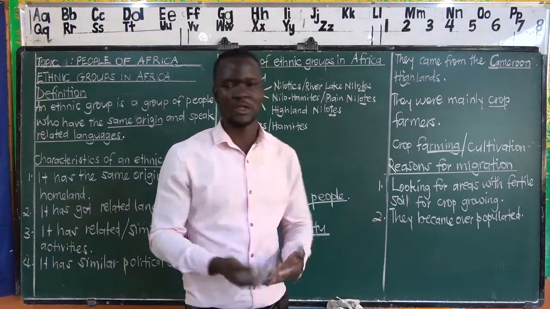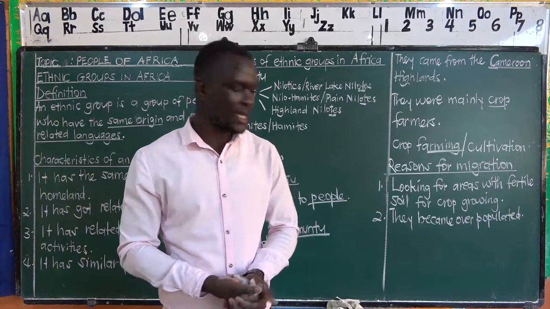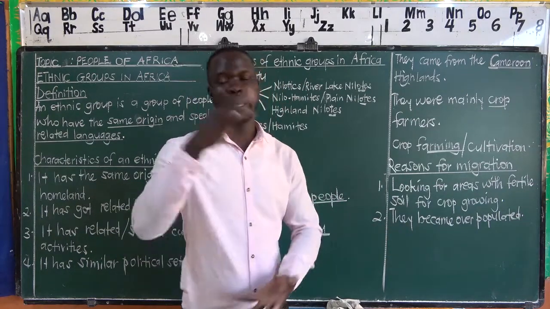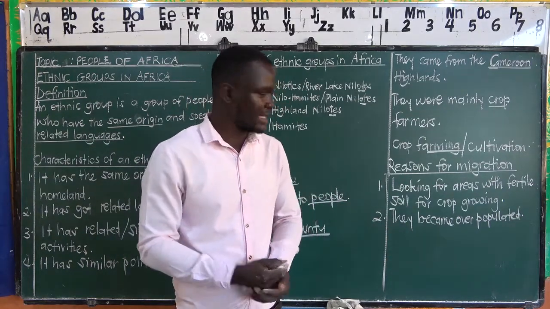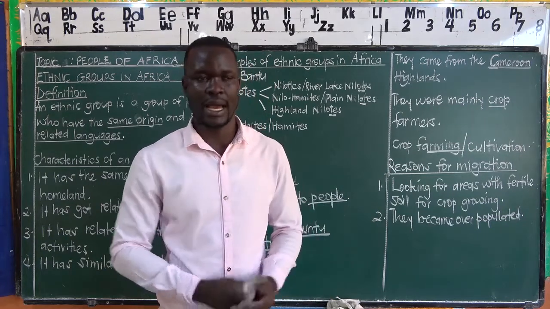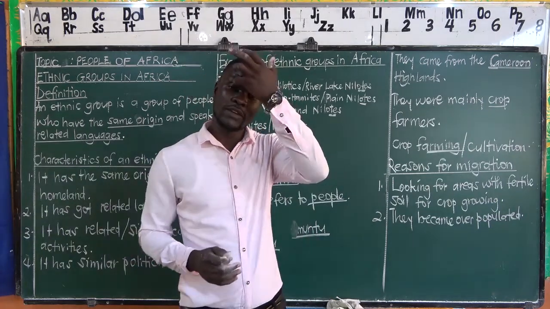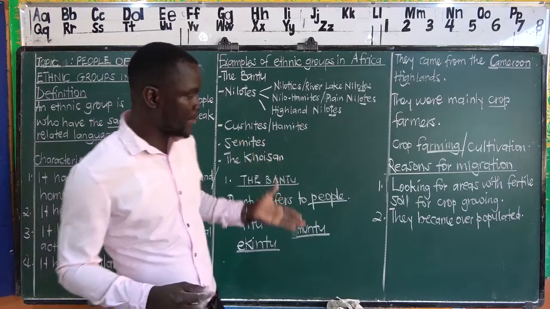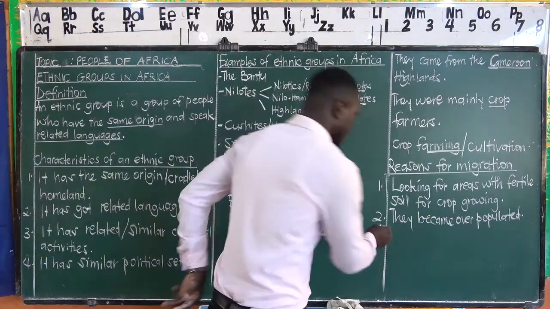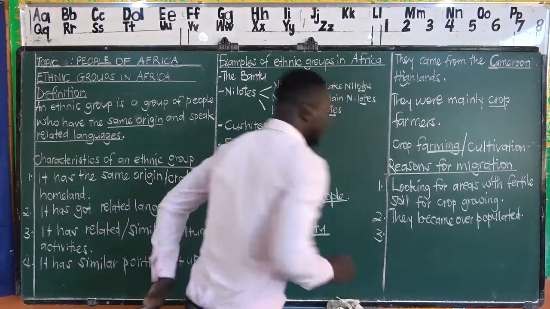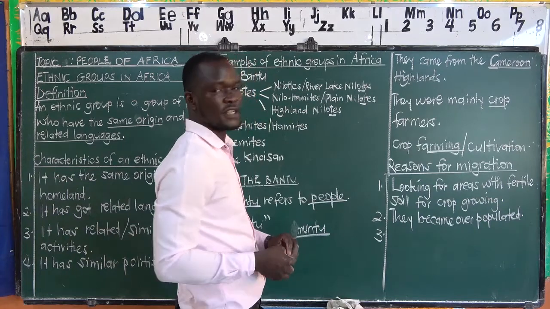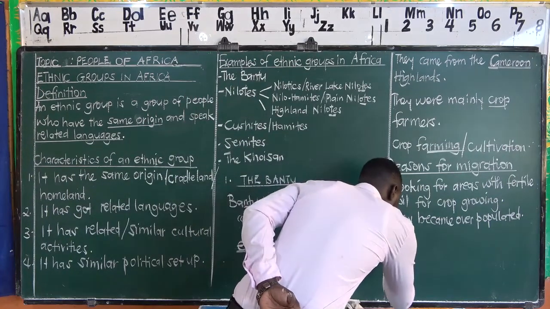Remember, we said population is the total number of people living in an area. So these people became too many, and therefore others lacked where to grow crops, and they had to move away looking for areas to grow their crops or to cultivate. Then the other reason is these people might have moved due to conflicts.